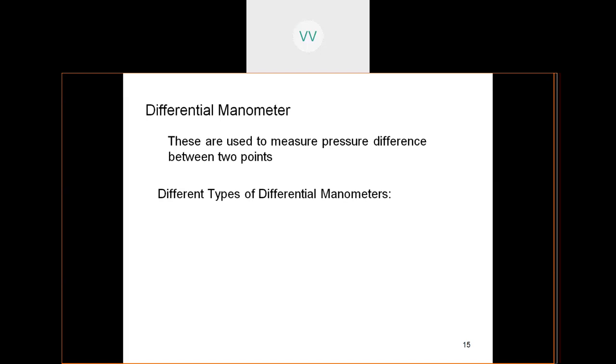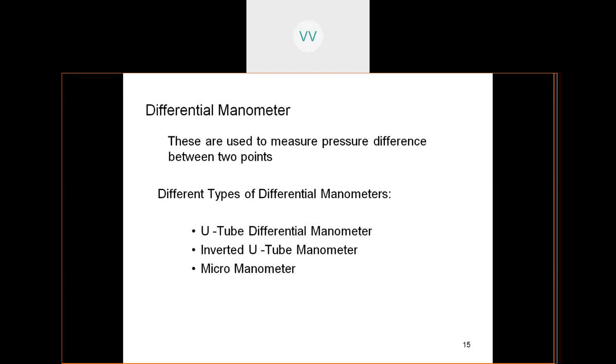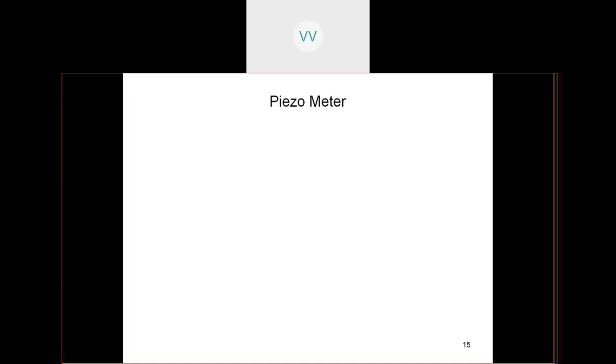You have the U-tube, which is in the shape of the letter U. If it is inverted, that means the reverse U. So U-tube differential manometer, then inverted U-tube manometer, and then the third variety is the micro manometer. So let us see these manometers one by one.